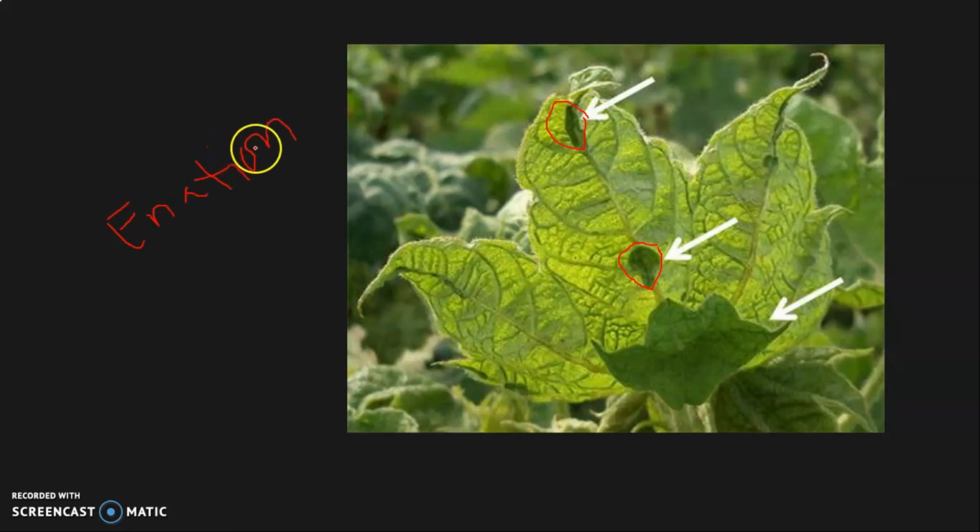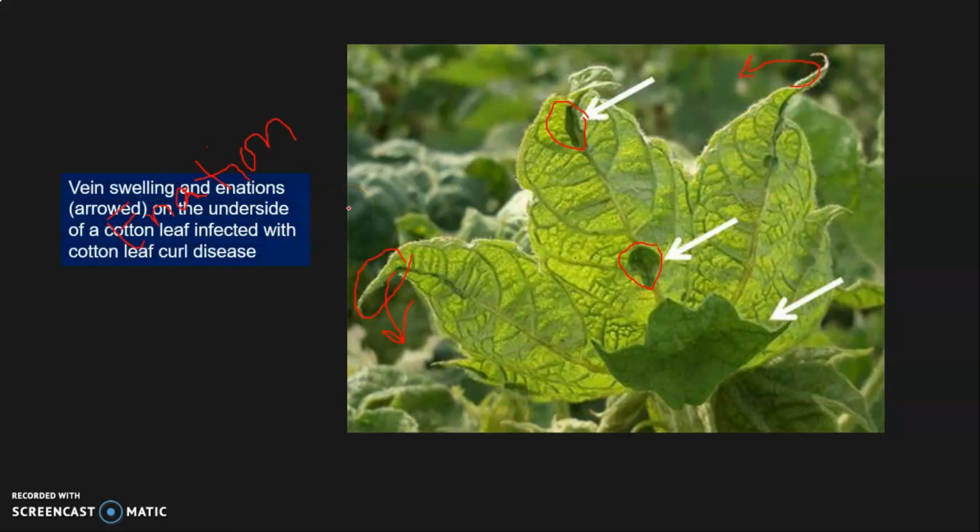So these are the symptoms, and these leaves have become curled downward, and this has become curled upward. So these are all symptoms. I have told you about vein swelling and other things.